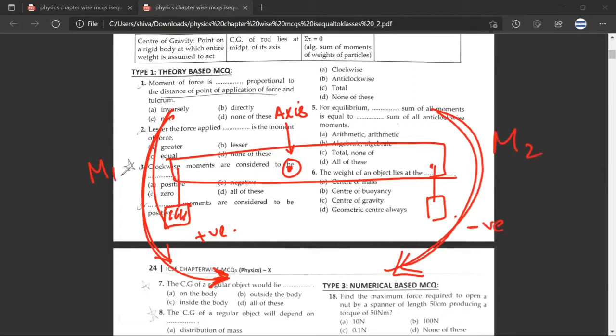Let us assume the moment of force here is m1, so this would be positive m1. This, let us consider to be m2, this would be negative m2. Have you understood what I'm saying? Yes, sir. And the sum of the moments of force would have to be algebraic, for a simple reason that we require the sign also to be there.